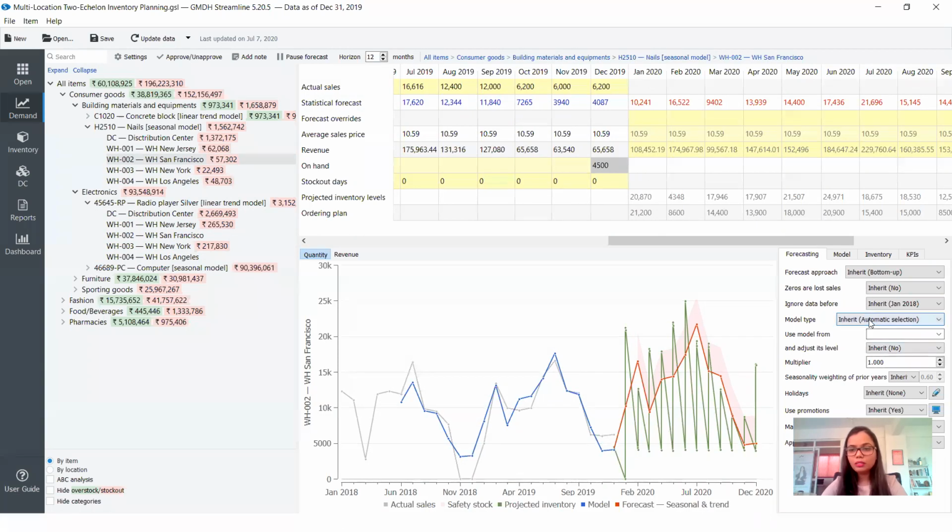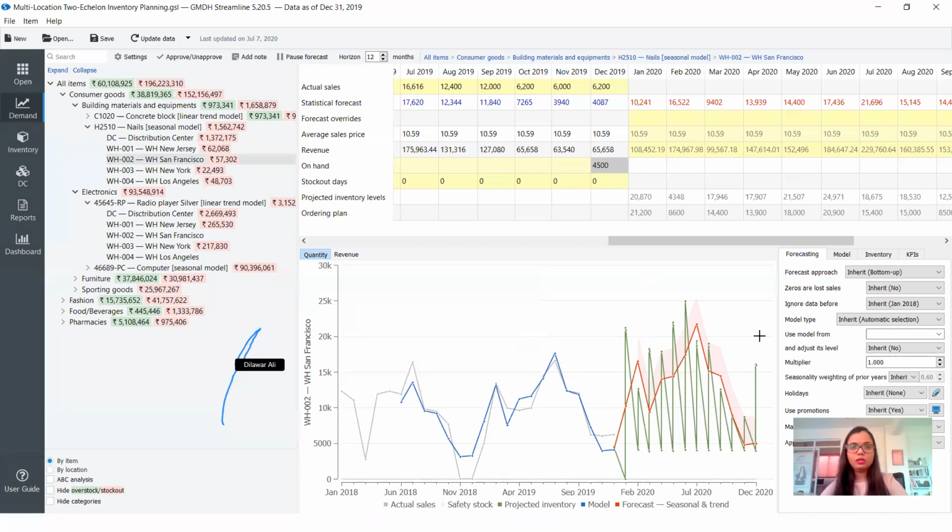The Streamline system uses an automatic selection approach where the models are selected automatically. As I said, the blue line is selected through the decision tree running in the backend, which is trying to determine what period and what horizon would give me a better pattern. It selects that automatically, and then goes through the different list of models that are available to generate a best fit model. The red line that you see over here is the model projection in the future. The blue line is the model fitment in the history, and this is the future projection.